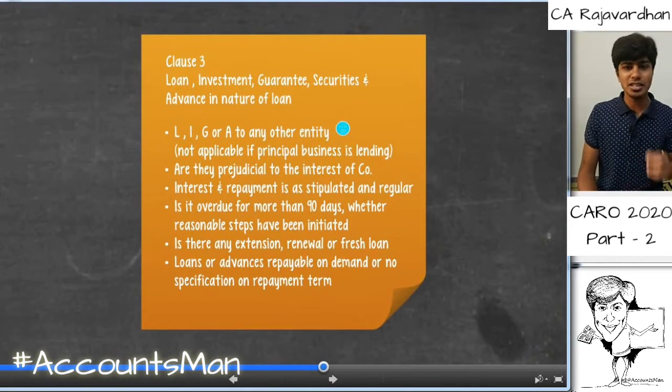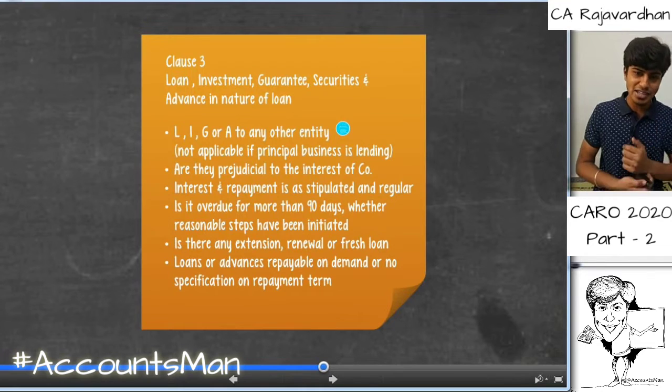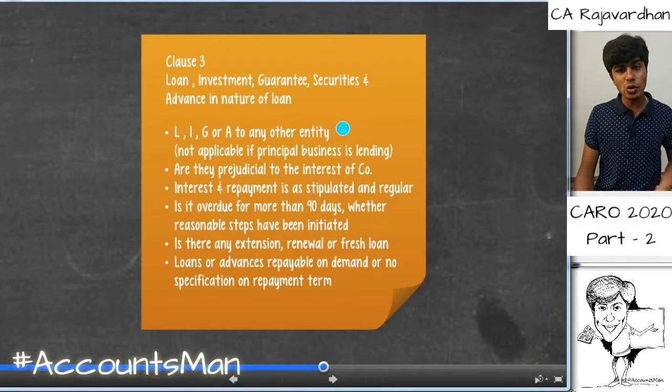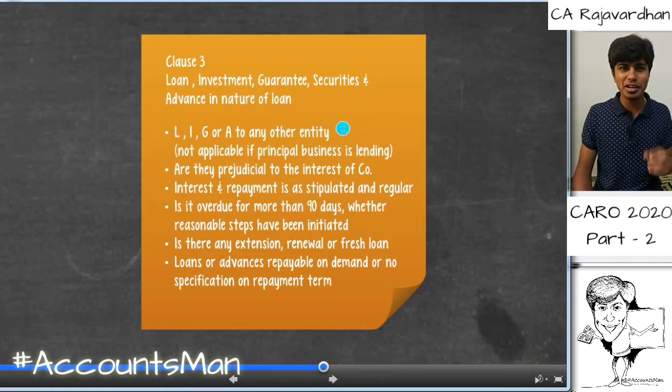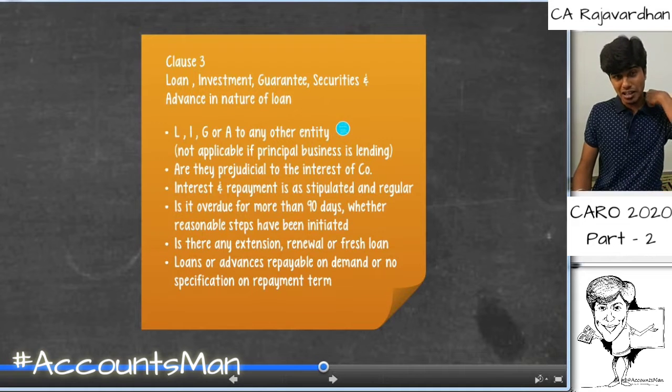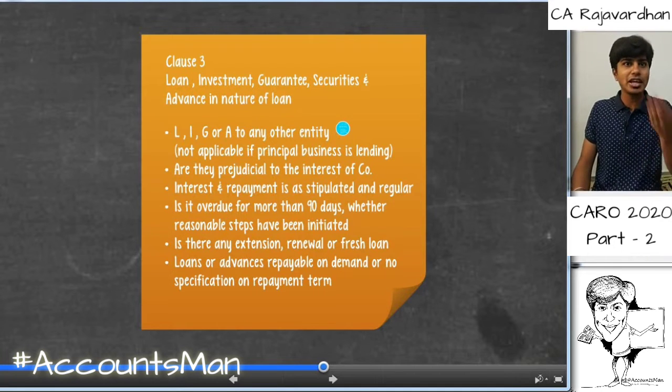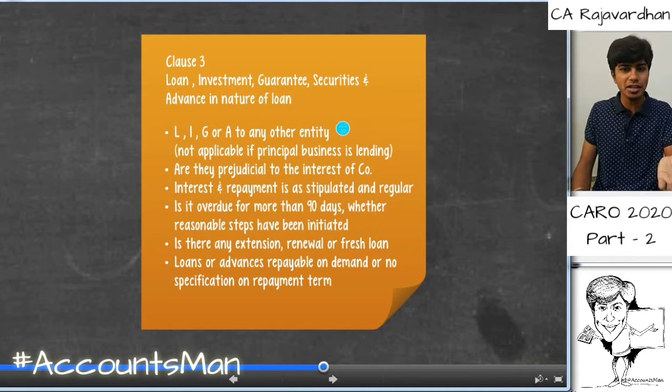Let's go to clause 3. It looks very big but is very simple, and talks about loans, investments, guarantees, securities and advances in the nature of loan. This is basically loans. I usually call it LIGS or LIGSA. L is loan, I is investment, G is guarantee, S is securities and A is advance. Has this organization given a loan or invested money in some other company, given a guarantee to someone or advanced any money to any other organization? We need to comment upon this.